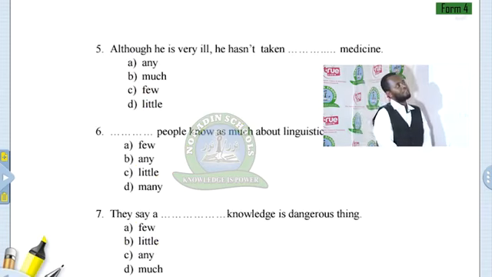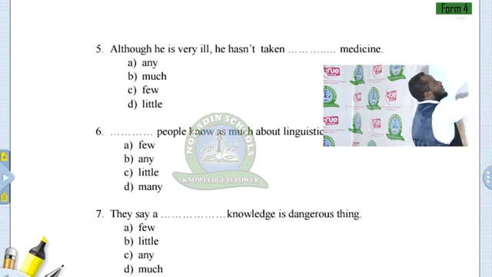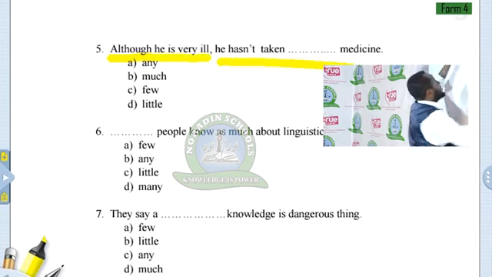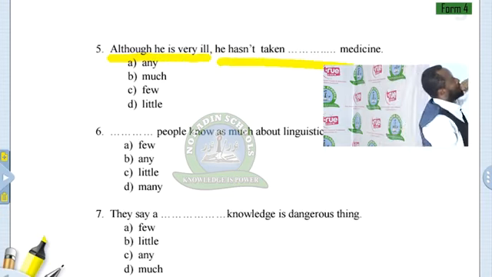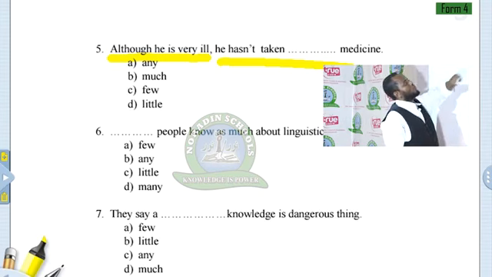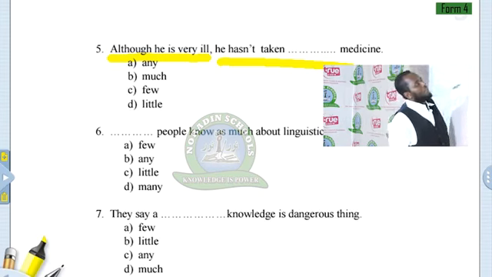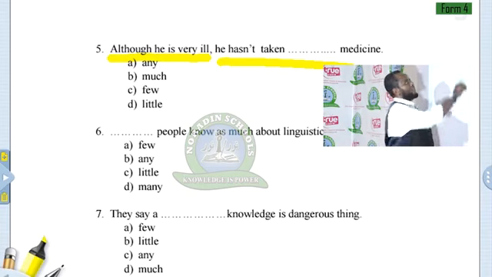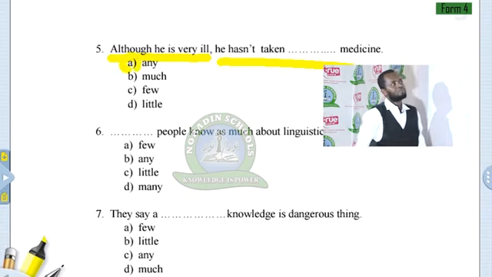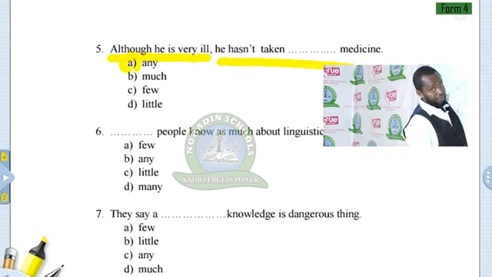Although he's very ill, he hasn't taken medicine. This is a negative. Two clauses. This is a dependent clause, and this is an independent clause. The last clause is negative, and this is a complex sentence. So although he is very ill, he hasn't taken any medicine. We're going to use any, because there is a negative.